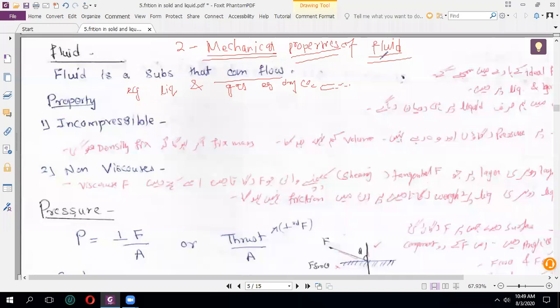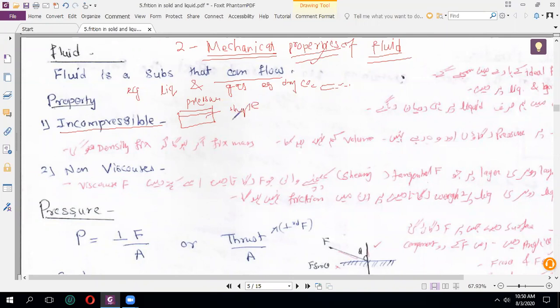Now we will see the next part, their properties. The scientist says that the fluid is incompressible. We already know that if you push any liquid, you cannot apply pressure to any liquid. If you apply pressure, is its size changed? No. There is no change in its size and shape.